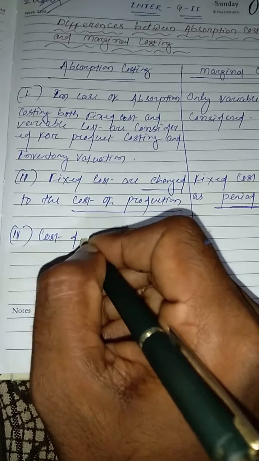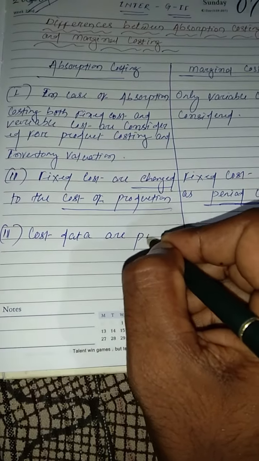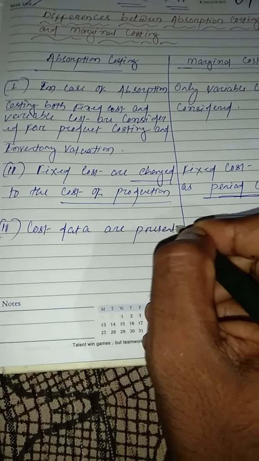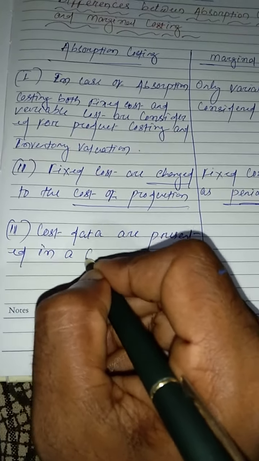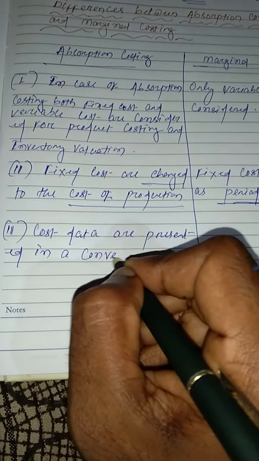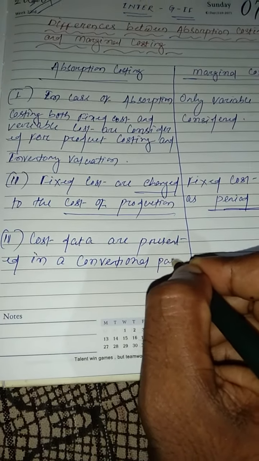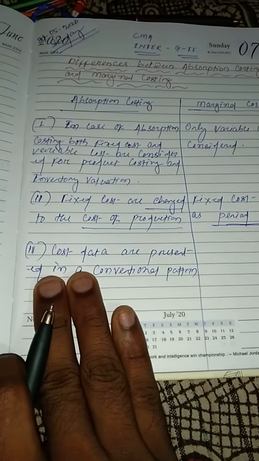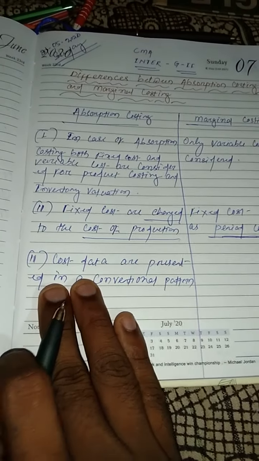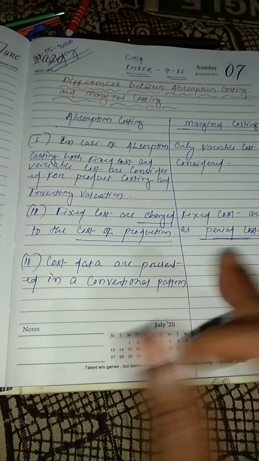Cost data are presented in a conventional pattern, means for calculation of net profit, both fixed cost along with variable cost are subtracted.